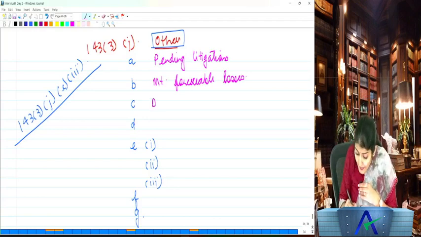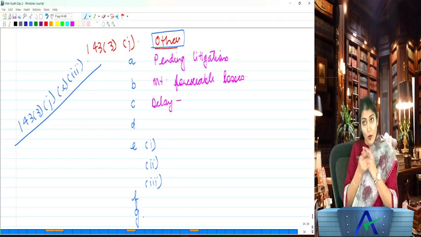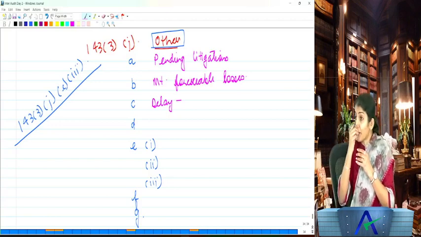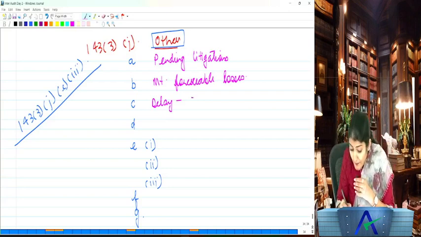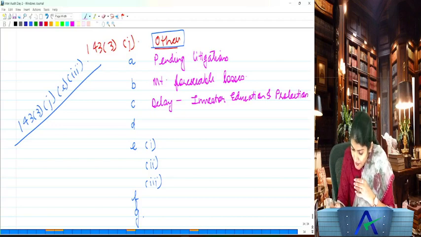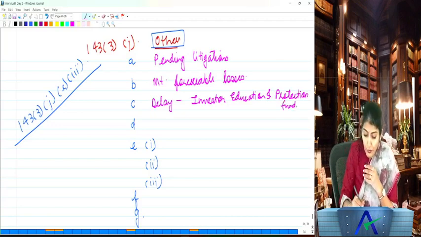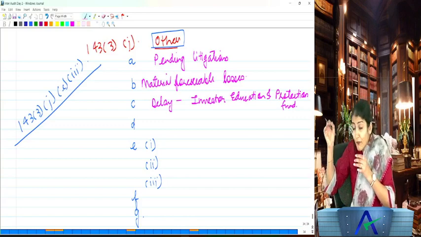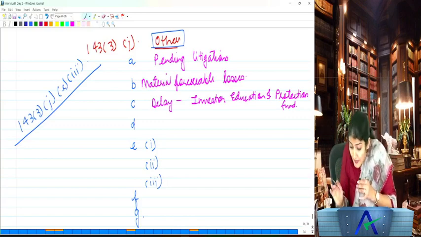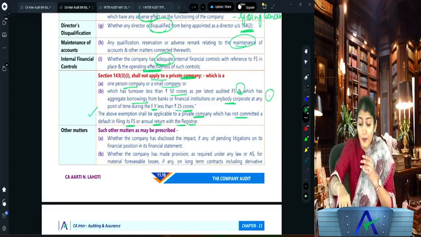Then whether there has been any delay. Auditor, you need to report. What you need to report? Whether there has been any delay in transferring amount to the investor education and the protection fund. Yes, so MT. Oh, you don't know MT so far. Let me write down material. And MT. Pending litigations, material foreseeable losses, delays in transferring amount to the investor education and protection fund.